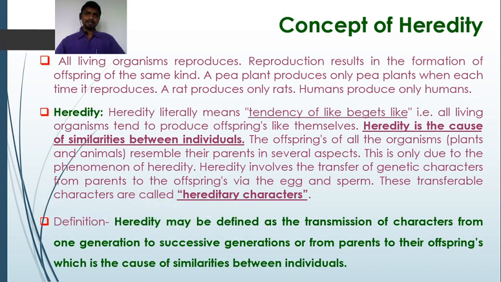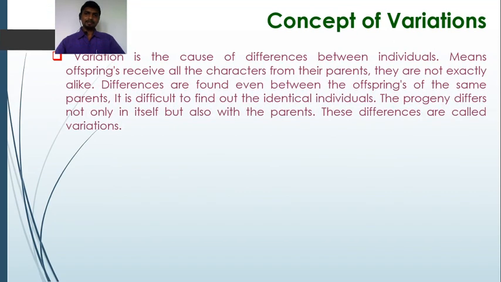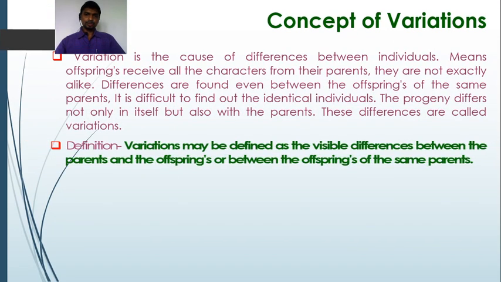Next to this is variations. So, variations are the cause of differences between the individuals. These visible differences between the parents and the offspring or between the offspring of the same parents are referred to as variations. So, variations may be defined as the visible differences between the parents and the offspring or between the offspring of the same parent.